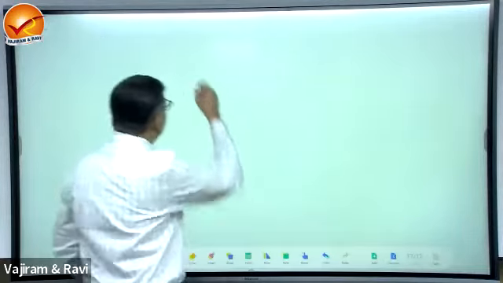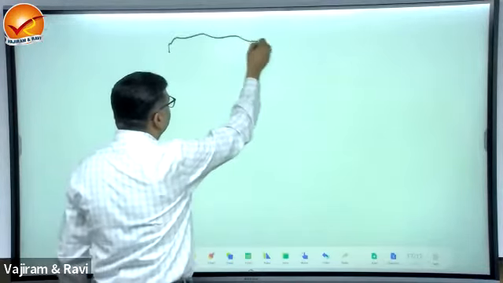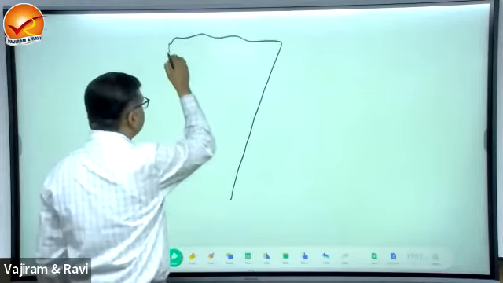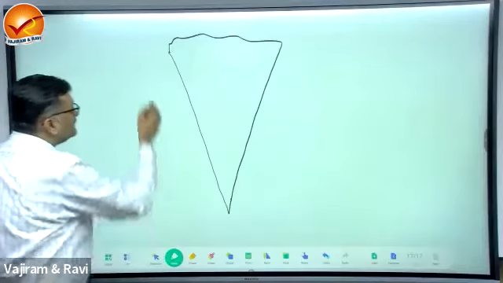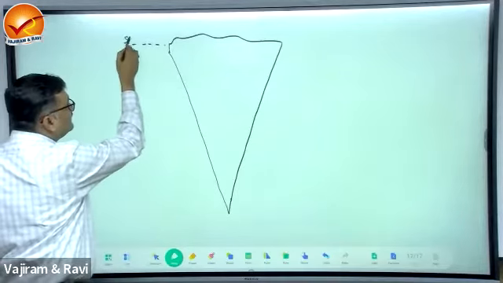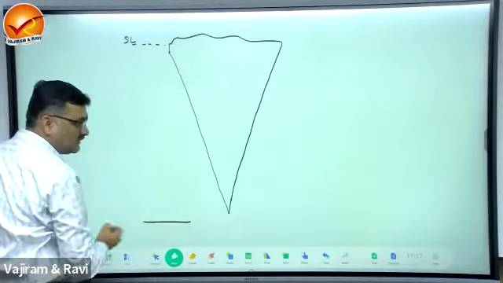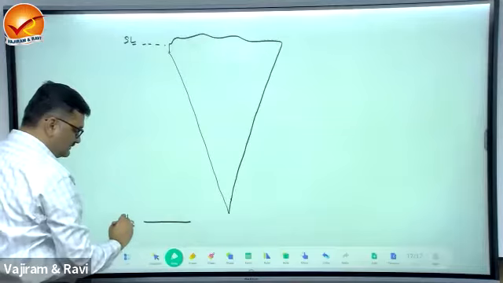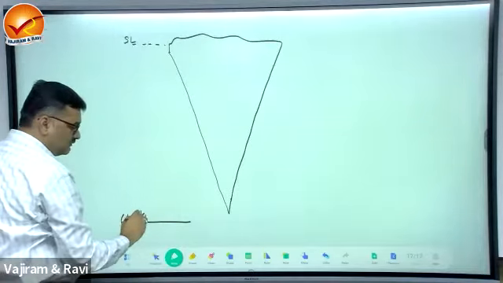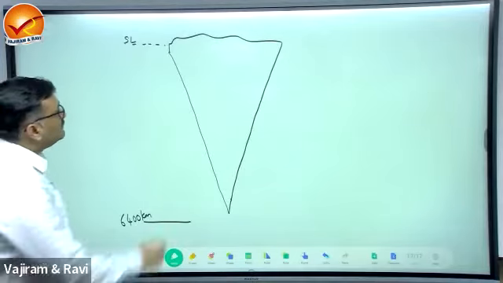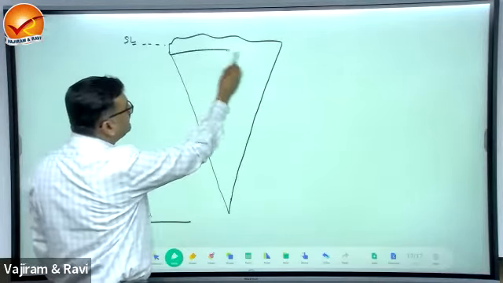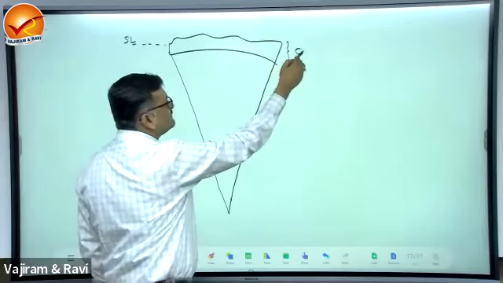Now, if you take a cross section of the Earth's interior like this, this is from the sea level, and this is the center of the Earth. What is this? 6,400 kilometers. This is the radius. So the outermost layer is crust.